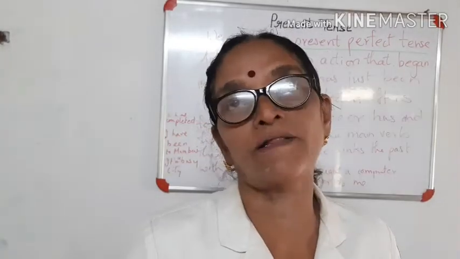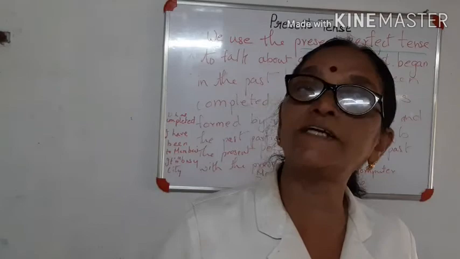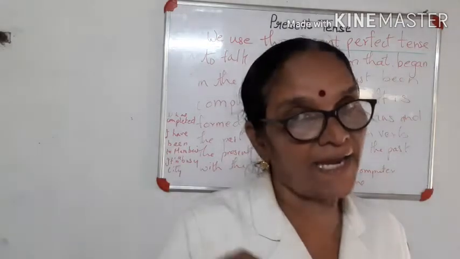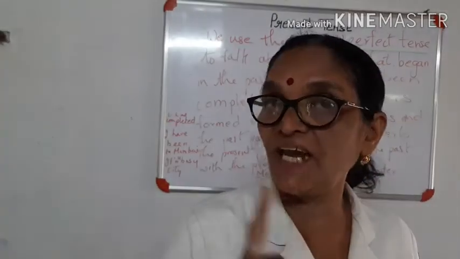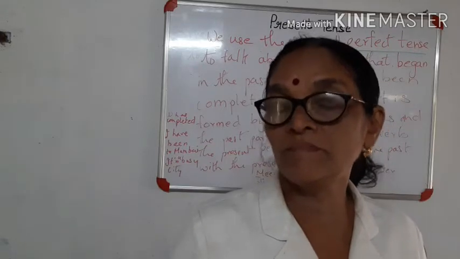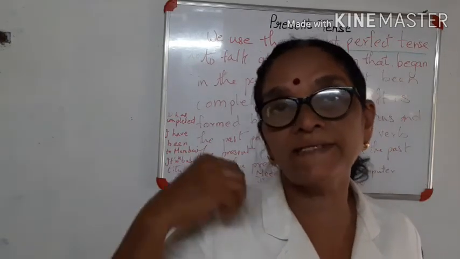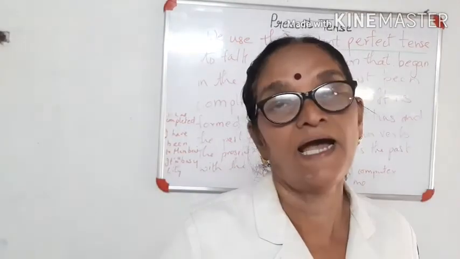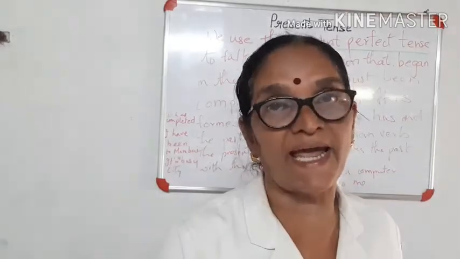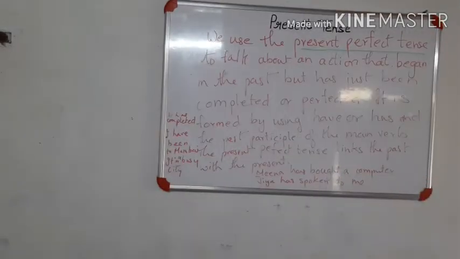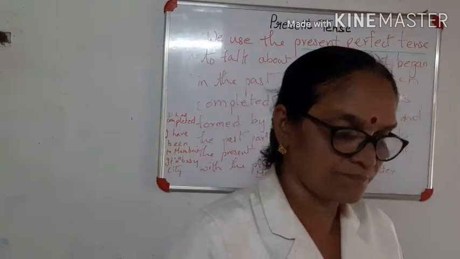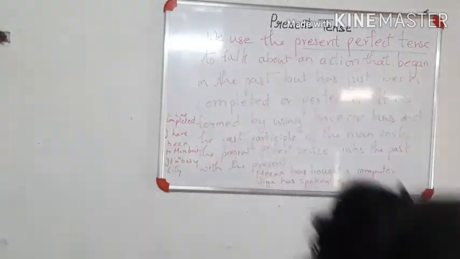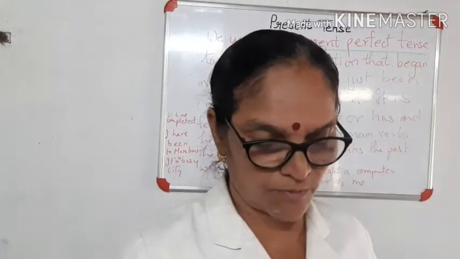So please practice all the exercises. I have given the answers. Please try to do it on your own first. We have, I have, they have, but she has, he has, Dhanya has, Devyani has, Tom has, Jack has, whatever you can. They all have. And I have, we have, they have is all have. So that's the auxiliary you have to remember, as well as the participle, finished, spoken, all these things you have to use. So please get the sentence properly. Thank you.